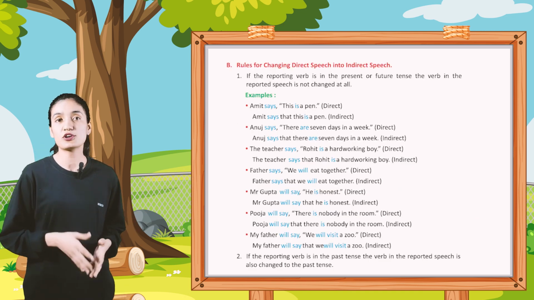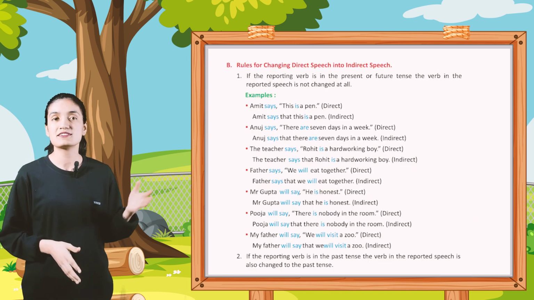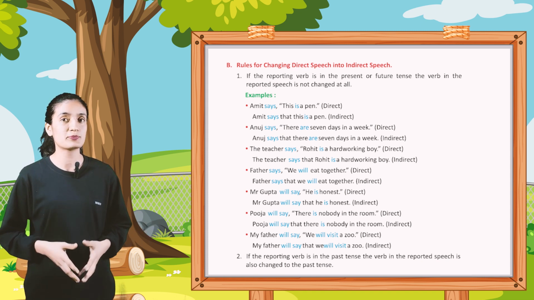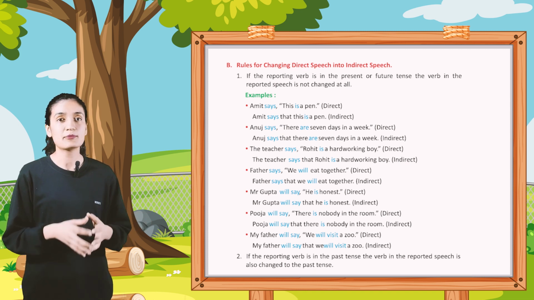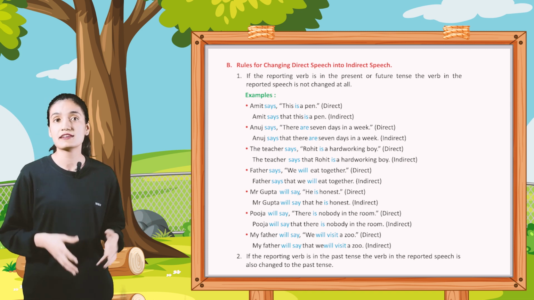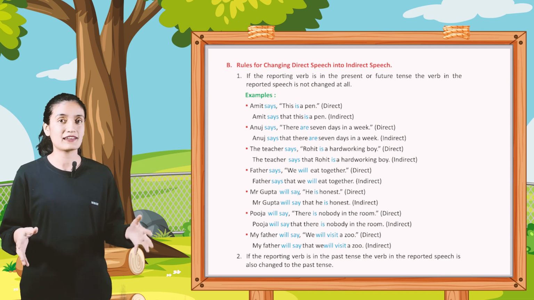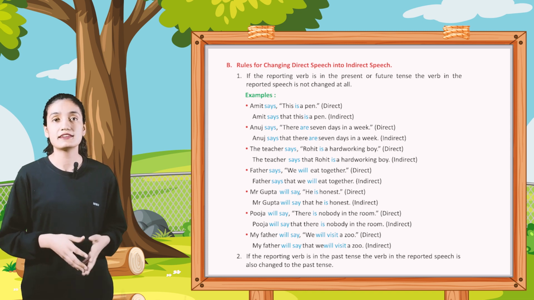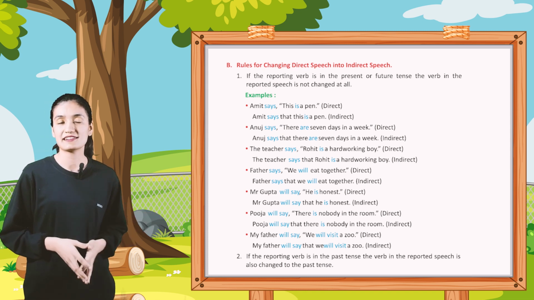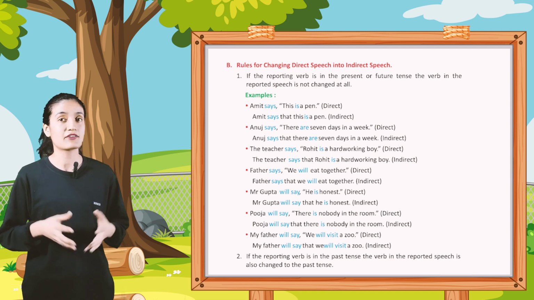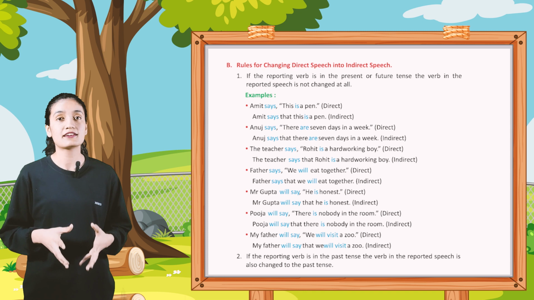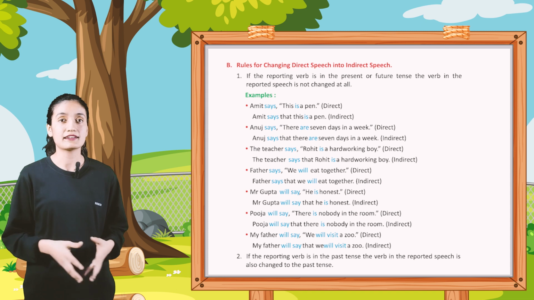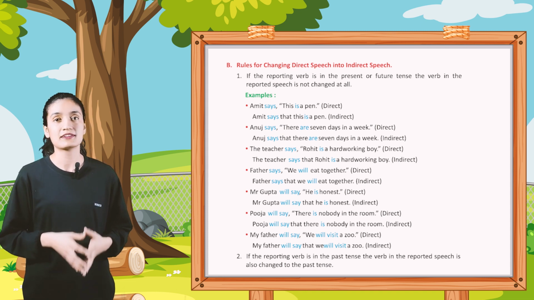Now part B, rules for changing direct speech into indirect speech. First, if the reporting verb is in the present or future tense, the verb in the reported speech is not changed at all. Examples: Amit says, "This is a pen," direct. Amit says that this is a pen, indirect. Anuj says, "There are 7 days in a week," direct. Anuj says that there are 7 days in a week, indirect. The teacher says, "Rohit is a hardworking boy," direct. The teacher says that Rohit is a hardworking boy, indirect. Father says, "We will eat together," direct. Father says that we will eat together, indirect.